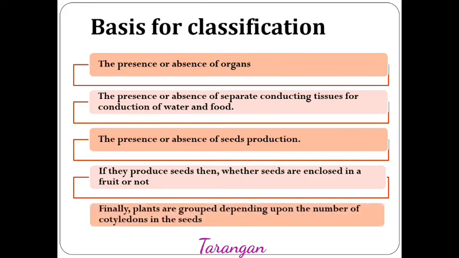Finally, plants are grouped depending upon the number of cotyledons in the seed. If a plant contains seeds with 2 cotyledons, the plant is considered a dicot plant. If the plant contains seeds with only 1 cotyledon, such plants are considered monocotyledonous plants.